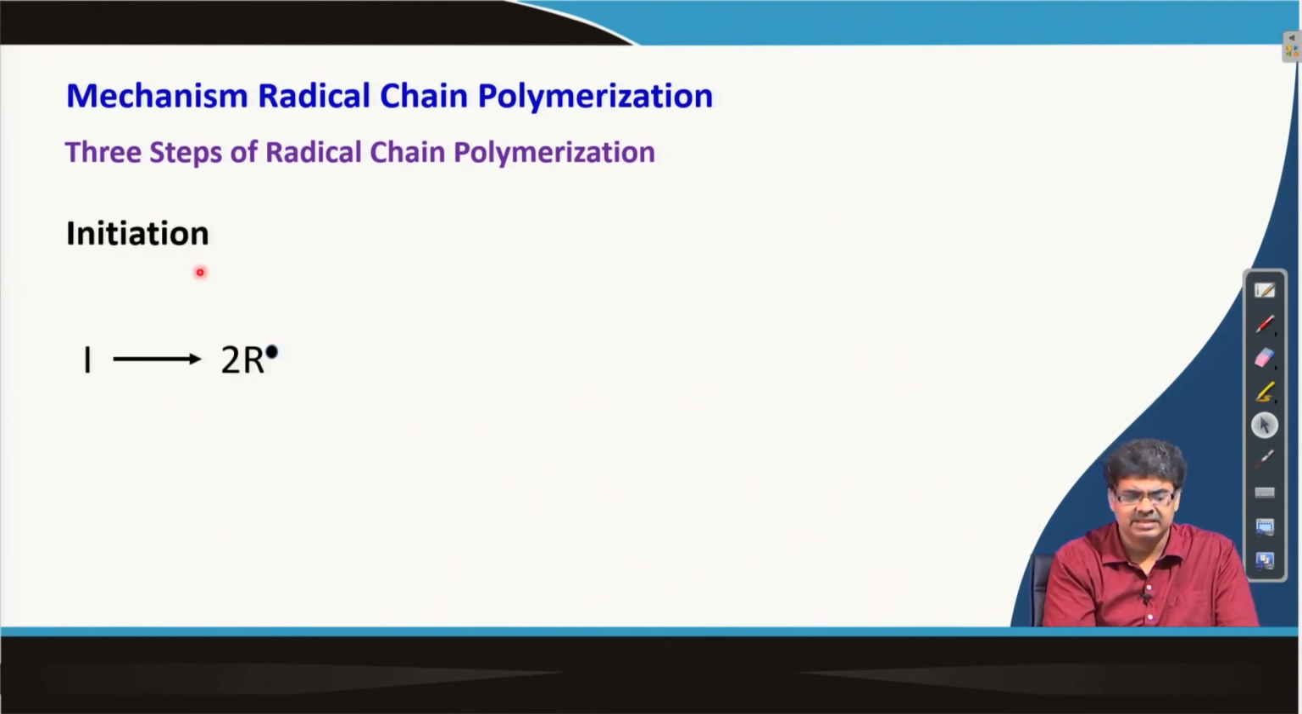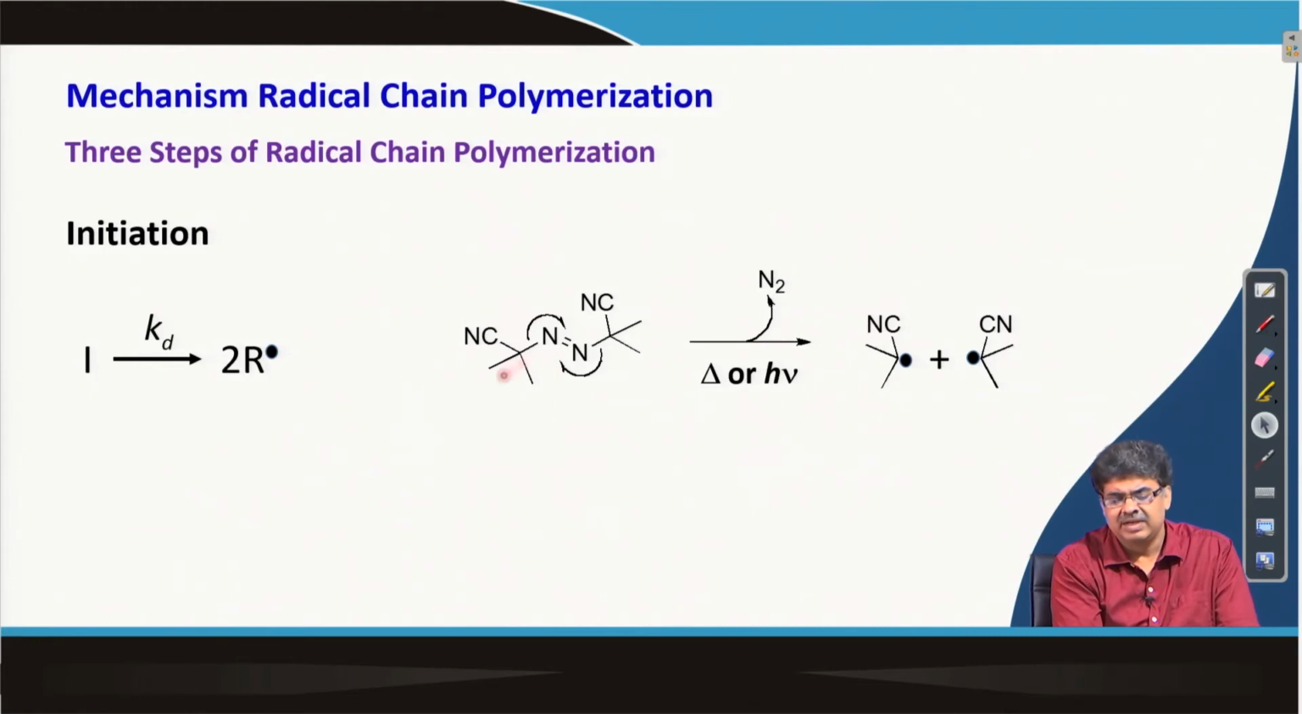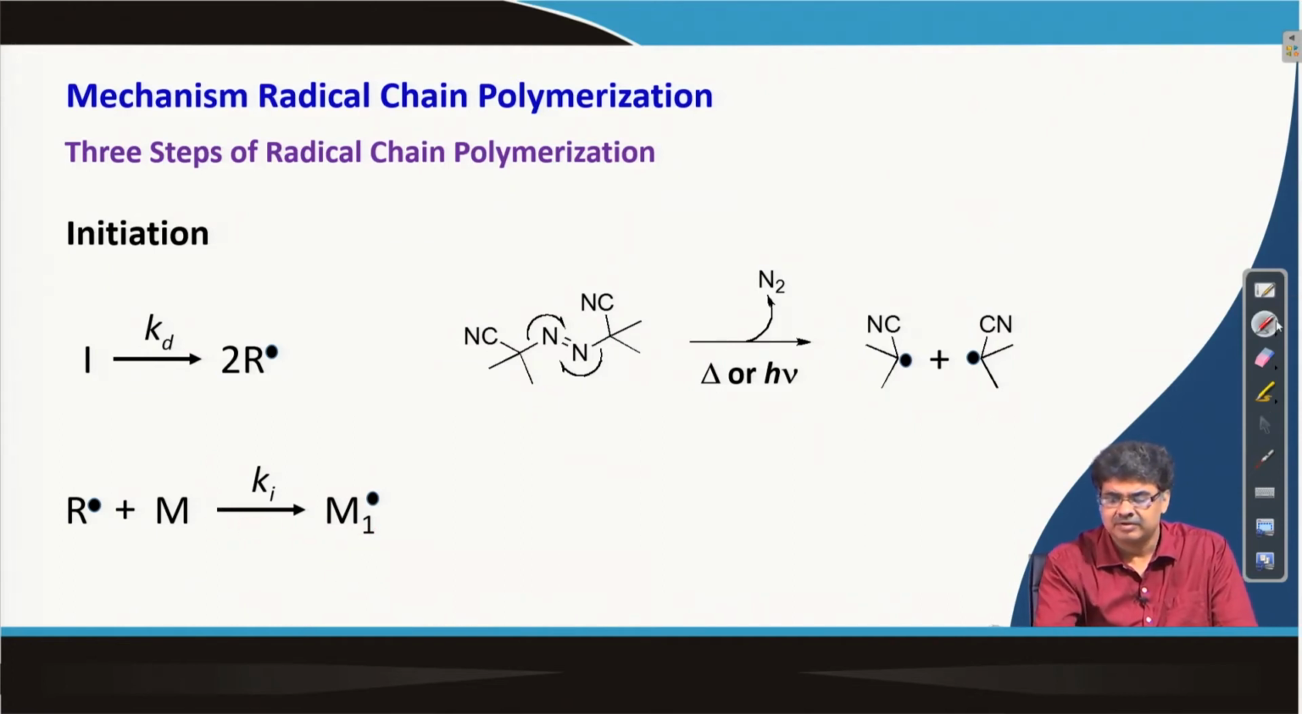The first step is initiation. In this case, an initiator molecule gets dissociated to form two radicals, and we have a rate constant associated with this step. For example, an AIBN molecule gets dissociated and forms two radicals. Once this radical forms, it immediately attacks a monomer molecule and forms this R M dot.